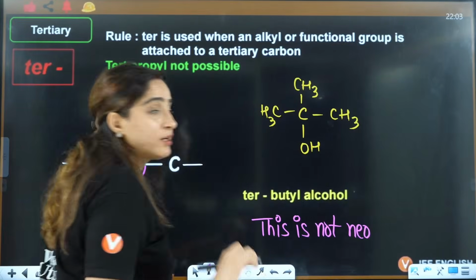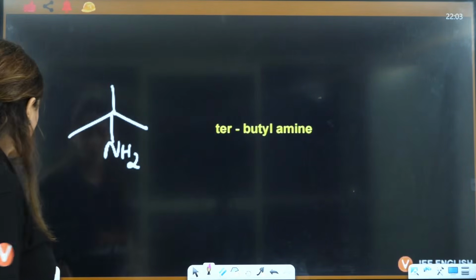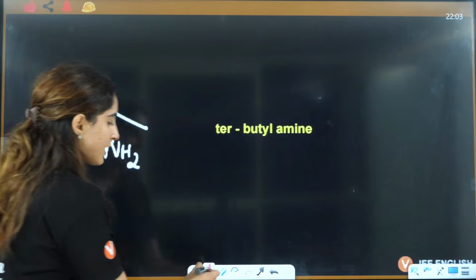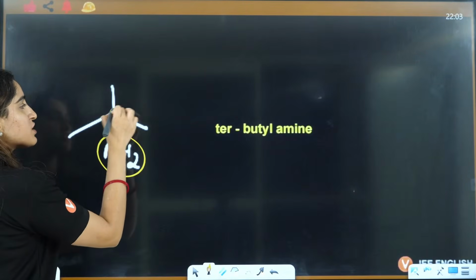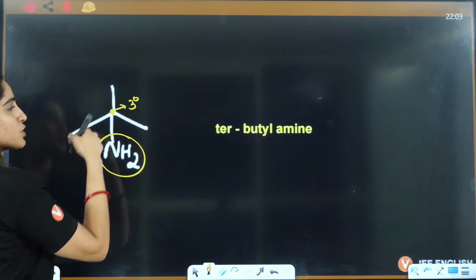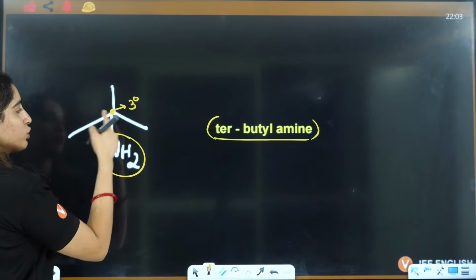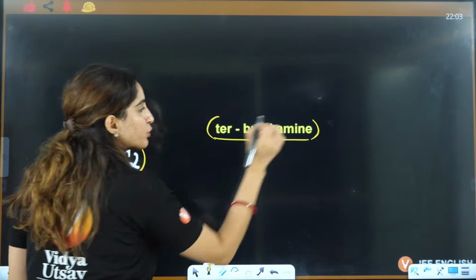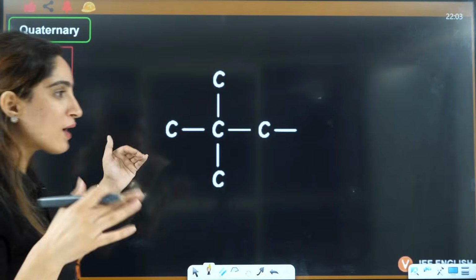Now what is neo? Firstly, let's do this thing. The functional group is attached to that carbon which is 3 degree. So it will be tert, and here you have 1, 2, 3, 4 carbons, so tert butylamine. Okay, understood? Now what is neo?